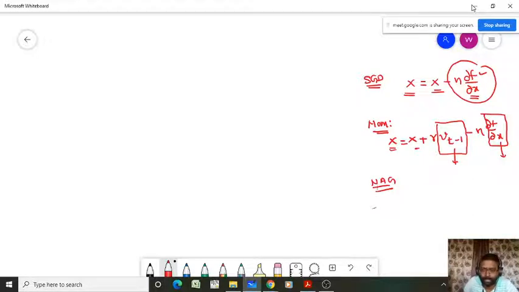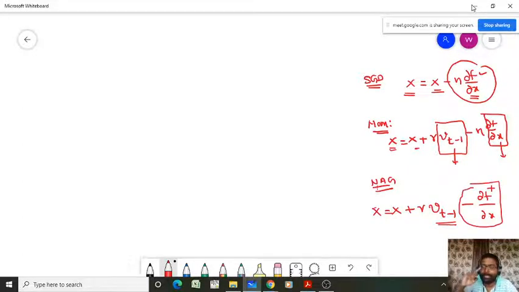So that is the only change in the case of NAG. In NAG, the model parameter will be updated as x equal to x plus gamma into v(t-1) minus the partial derivative of f with respect to x. Here the plus means this is the gradient in the previous iteration, the t minus 1th iteration, and this is the gradient calculated at the estimated variable point in the next iteration.